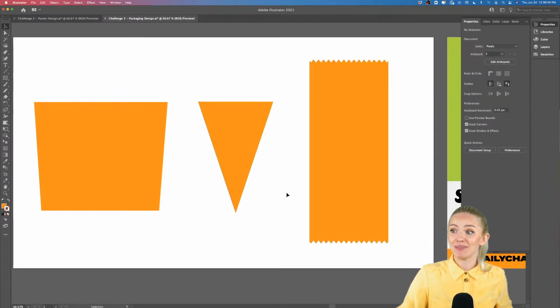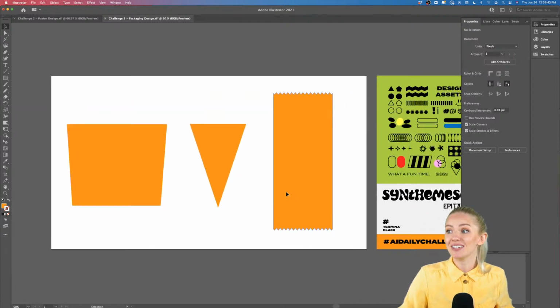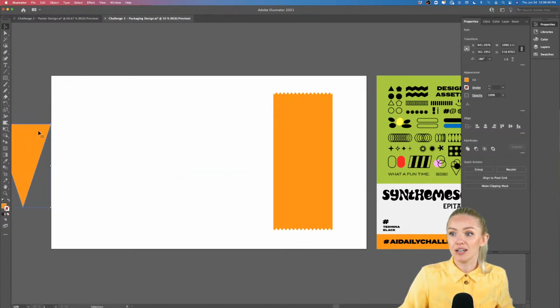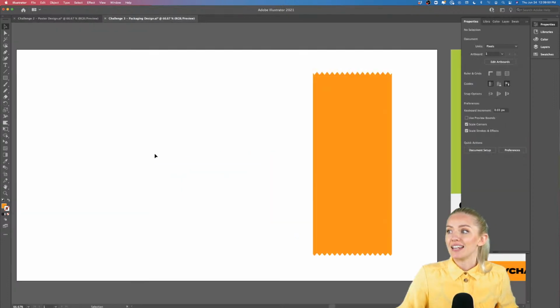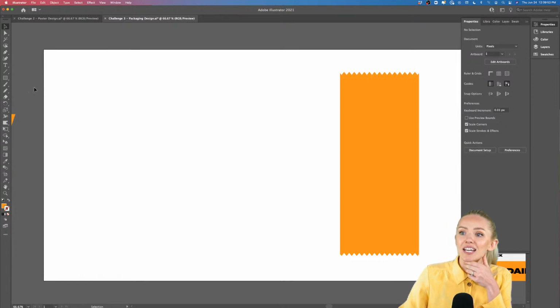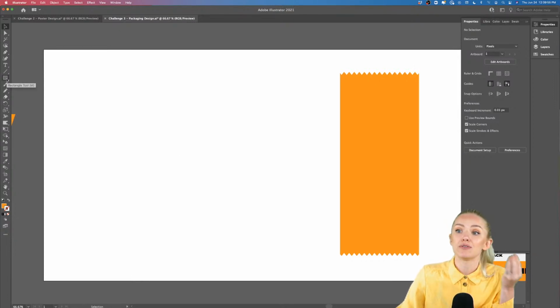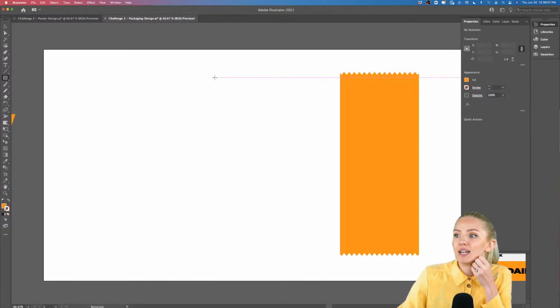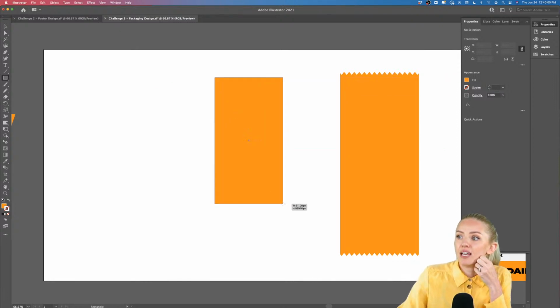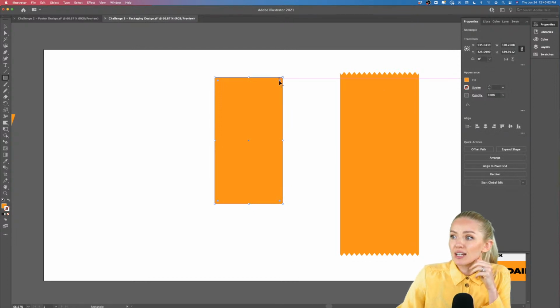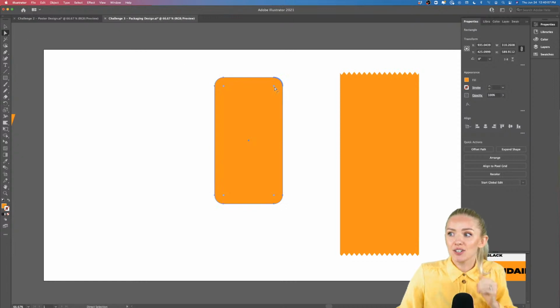So decide the shape that you want to use for your packaging, and I'm going to decide for this one. So I'm going to remove these by side right now. I'm not going to need those. And now let's create our icicle so that we can see how it's going to fit into the packaging. I'm going to use the rectangle tool and I'm going to create something that kind of fits into my packaging, and I'm going to round the edges just a little bit, and then I'm going into direct selection, select only the top ones and round them just a little bit more, right? So this is the shape of an icicle.